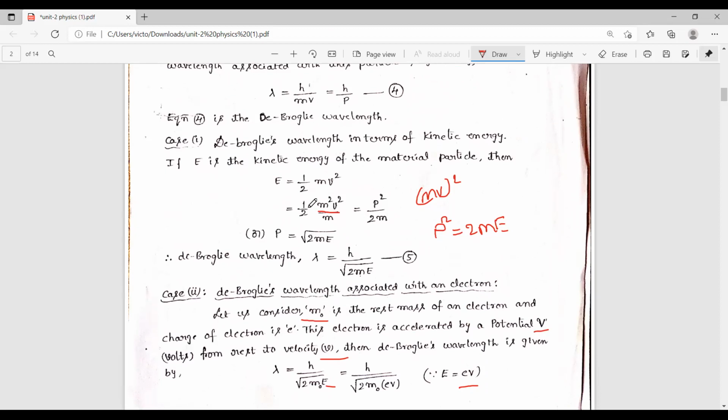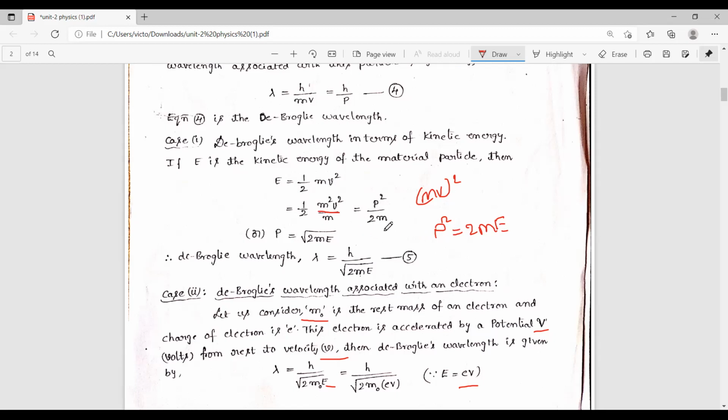Kinetic energy of the material is E equal to half mv squared. So here we multiply the denominator and numerator by m, then half m squared v squared by m, then we get p squared by 2m. Here mv is called momentum, so we can write m squared v squared as (mv) whole squared, that is p squared.